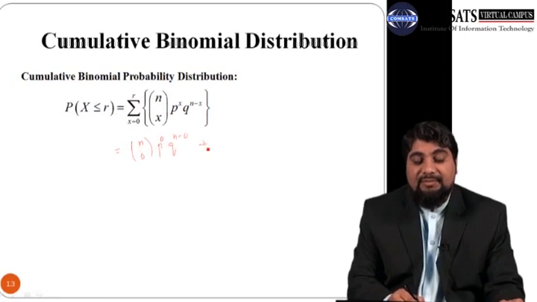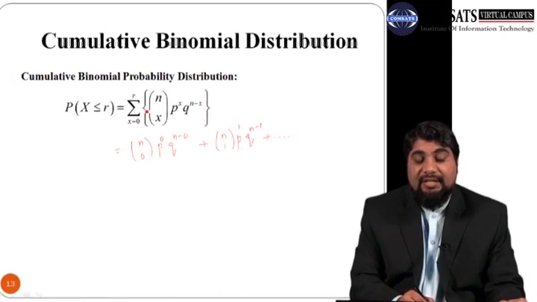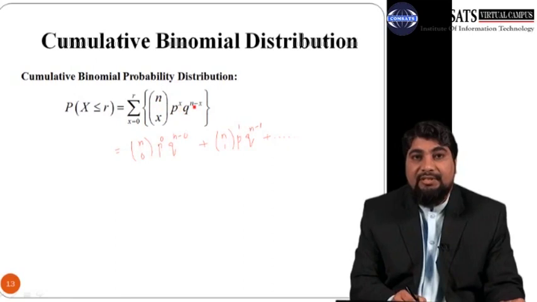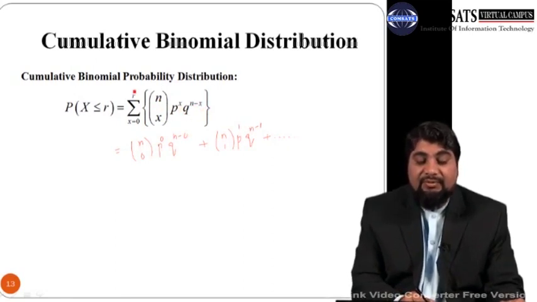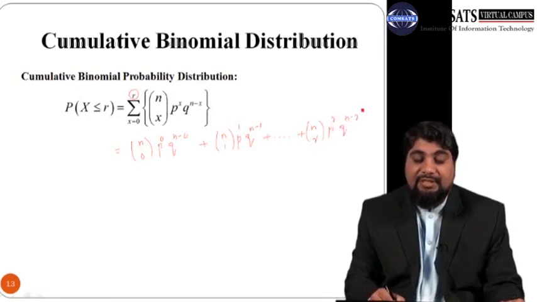Then, plus, replace x by 1, so nC1 p raised to power 1, q raised to power n minus 1. And you have to carry on in the same lines, so then nC2 p raised to power 2, q raised to power n minus 2, and nC3, and you have to go up to the full range, that is up to r. So nCr p raised to power r and q raised to power n minus r.